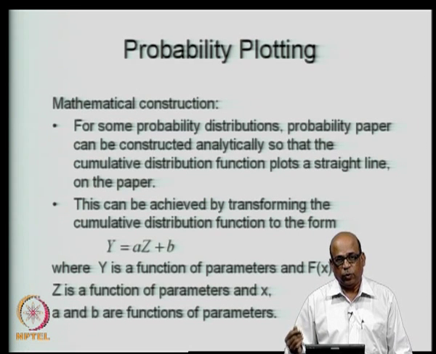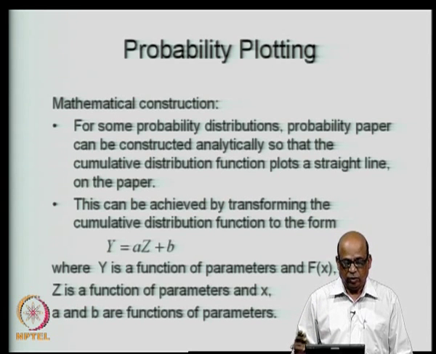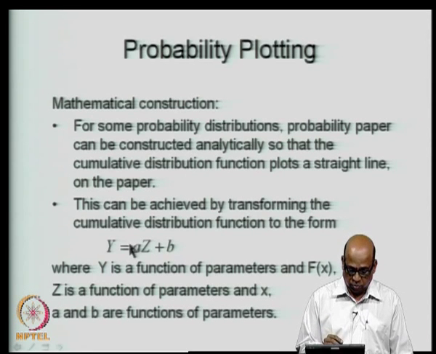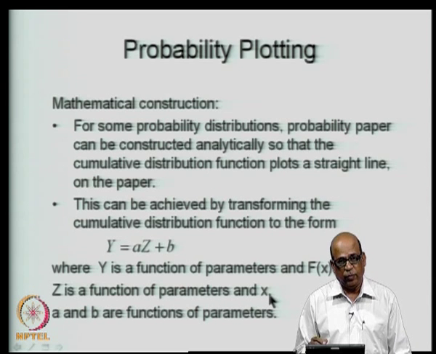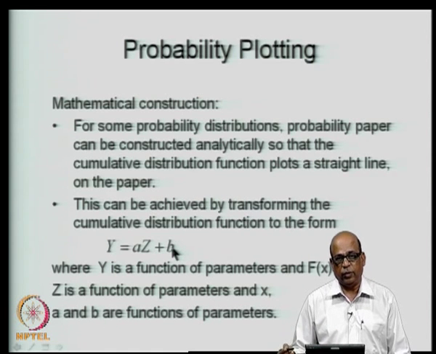Let us say you have exponential distribution, then exponential distribution has a parameter lambda. So, y can be a function of the CDF as well as lambda. CDF means it also includes lambda, and z is a function of your original sample, original data x as well as the parameter, and a and b are functions of the parameters.